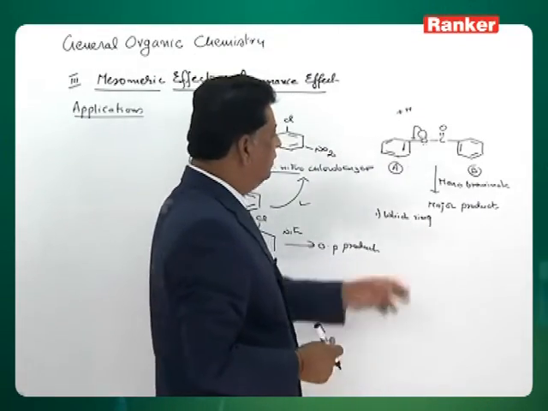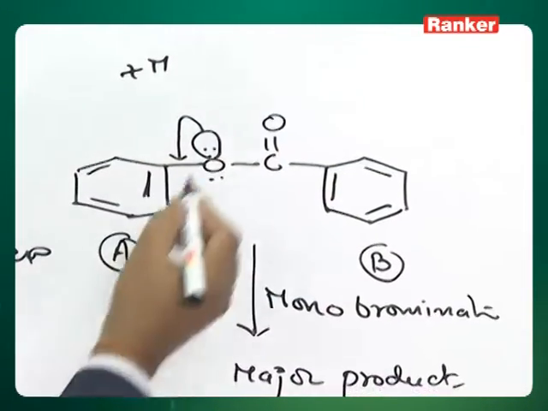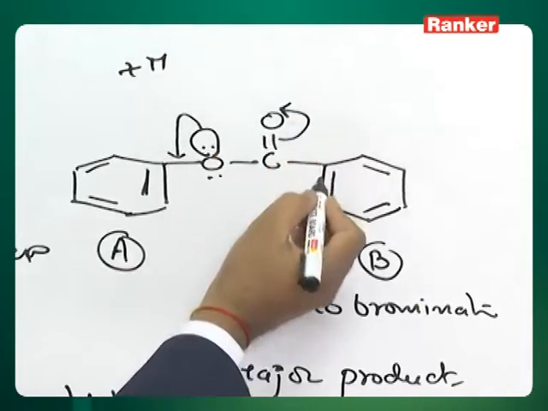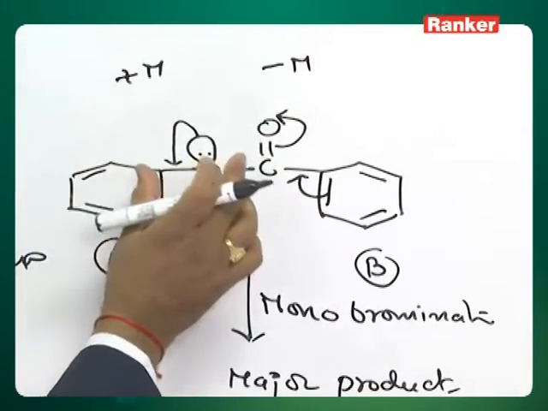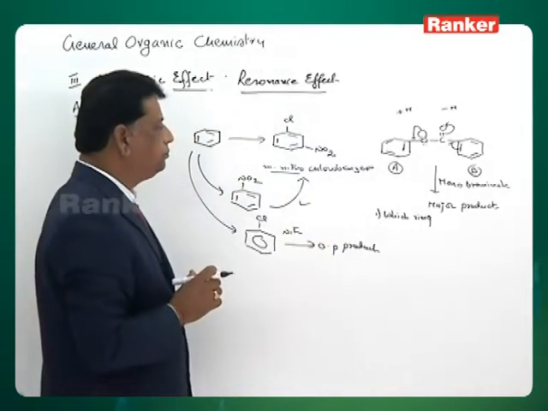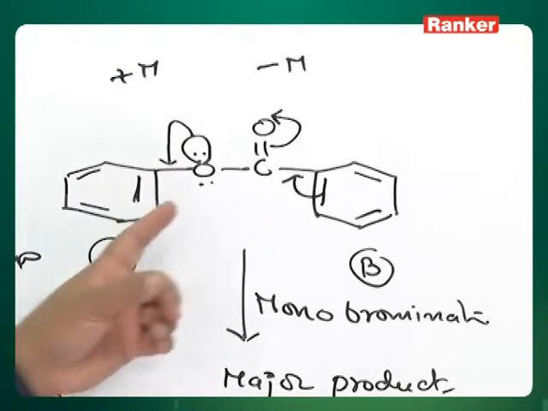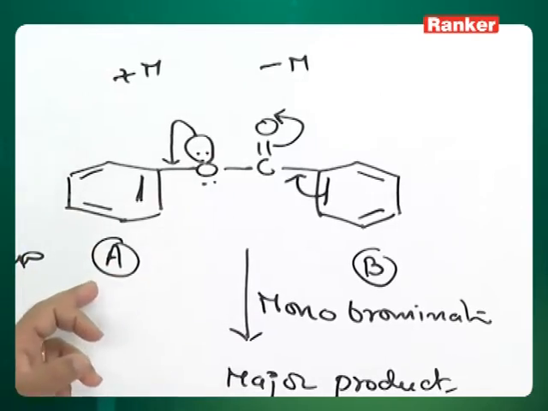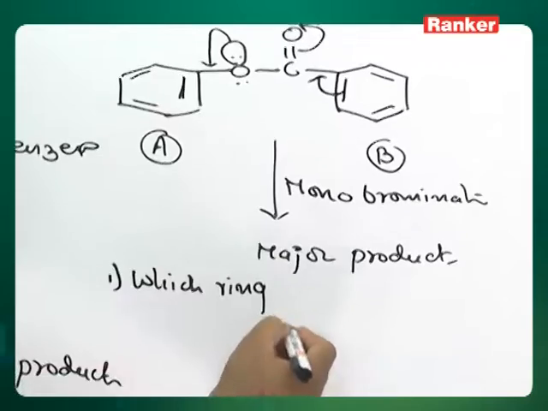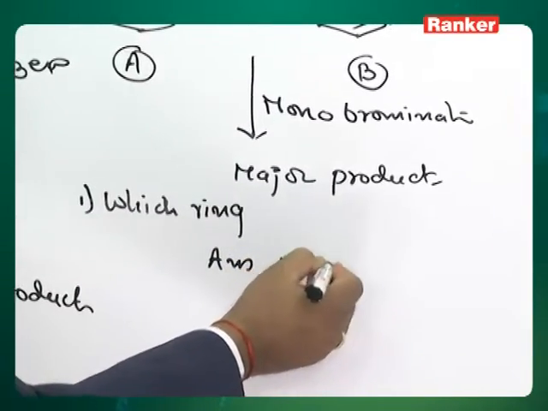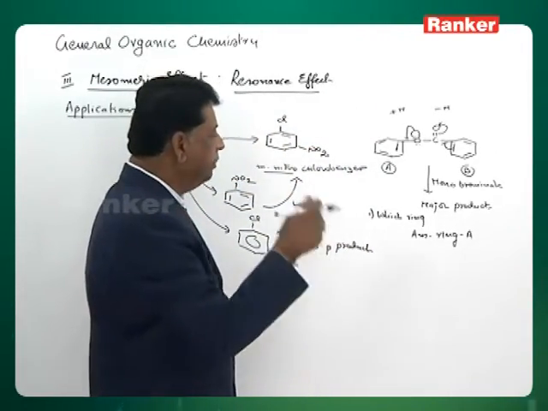What about the other one? It is only one group, but the end attached to the benzene has a C double bond. It will pull out the electrons. The ring electrons will come out, so this group acts as a minus M group. It is an ester group actually. This side is through O, that side is keto. So this benzene has a plus M group, and that benzene has a minus M group. This is activated. Therefore the answer is ring A. Ring A is going to react and give the major product.